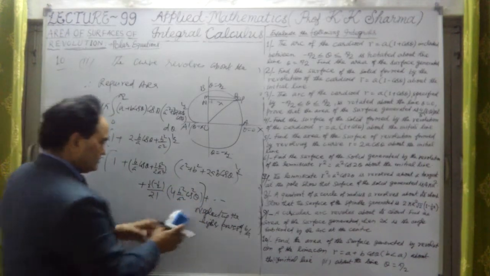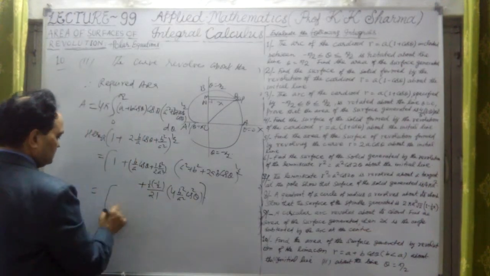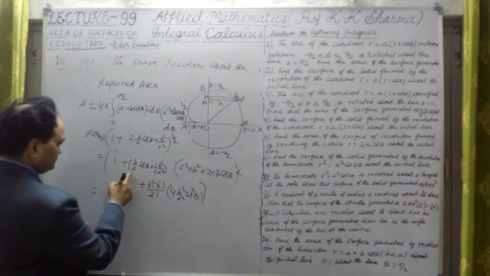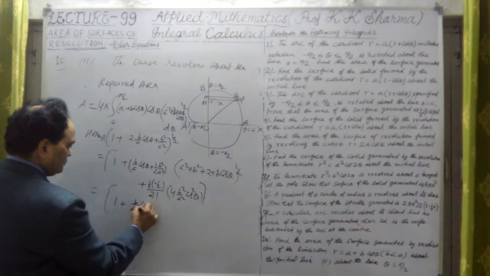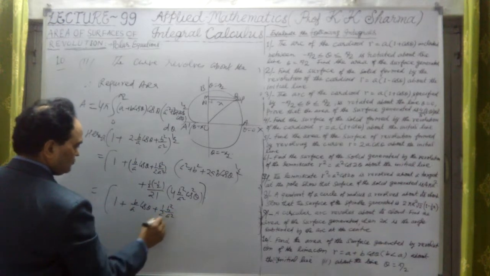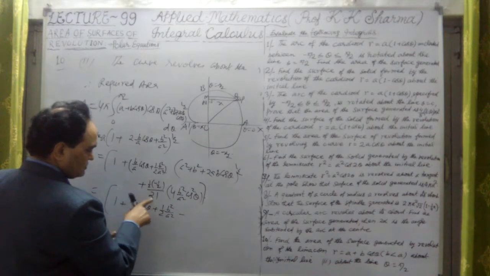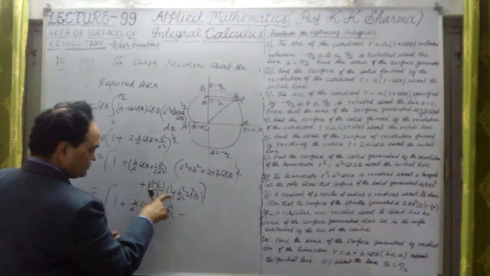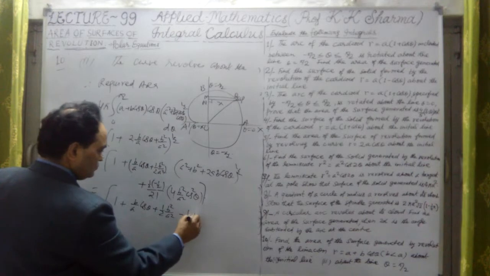So what is the further summation of this? Let me further solve it. This is 1 plus b upon a into cos theta plus 1.2 into b square upon a square, minus sign. This will be now minus 1.4, and this 2 is there. So 1.4 and this 4 cancelled out. 4 multiplied, so this 4 is cancelled, but negative sign will be there. It will be 1.2 into b square upon a square into cos square theta.